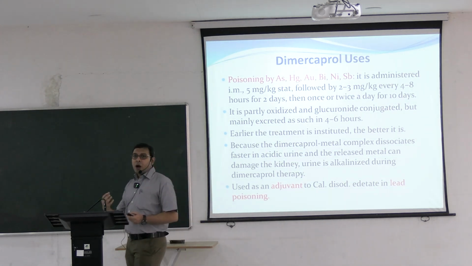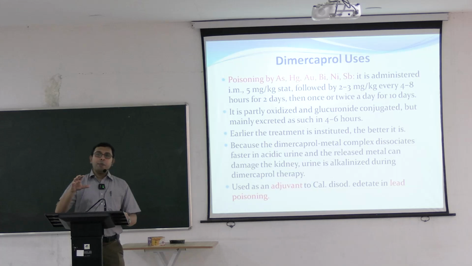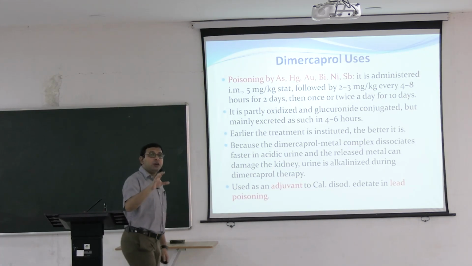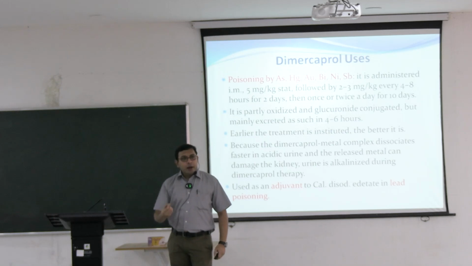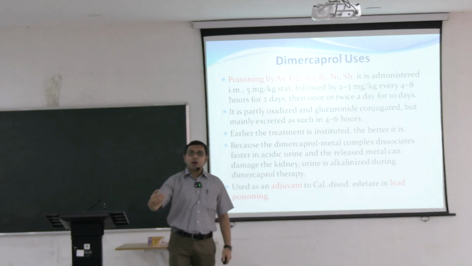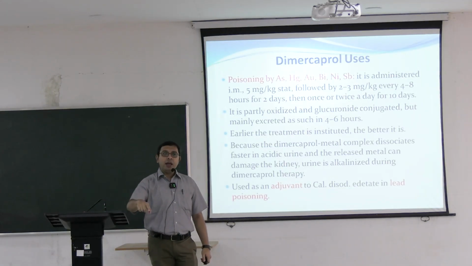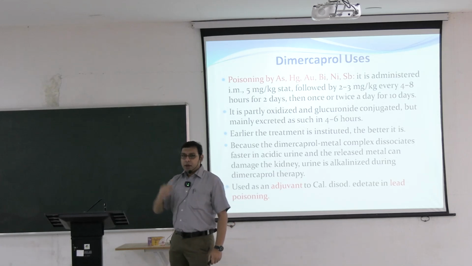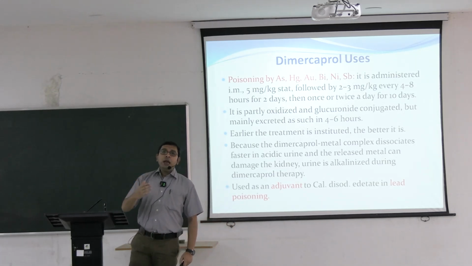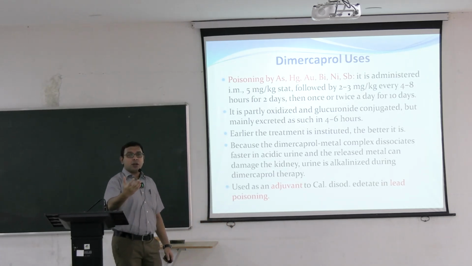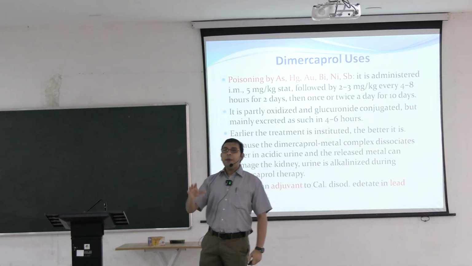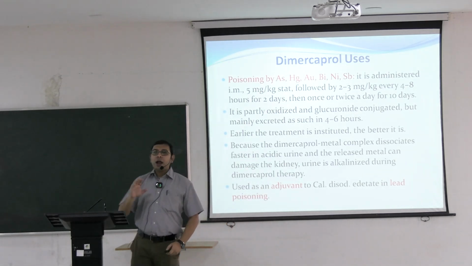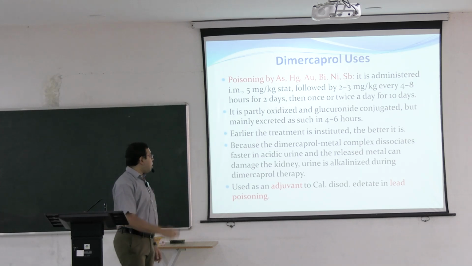Usually in the kidney or urine there is an acidic environment, so there will be more dissociation, and when this dissociation happens, the heavy metals come out. These heavy metals can block the important ligands in the kidney and the kidney cells will be damaged. That's why urine is usually alkalinized by giving some alkalinizing agent, so that there will be less damage to the kidney when Dimercaprol therapy is done.